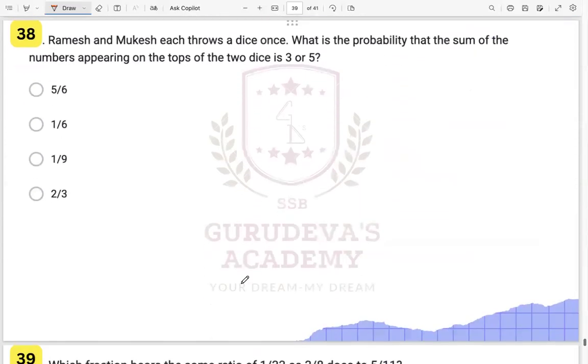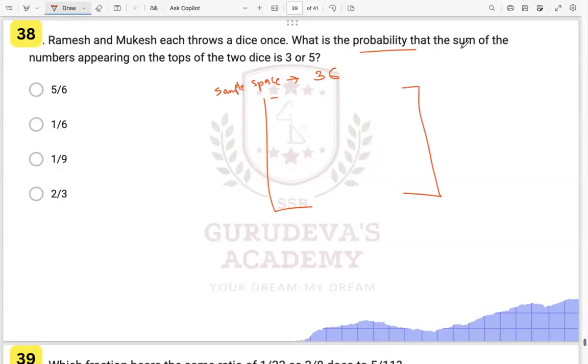Now this one is saying Ramesh and Mukesh each throw a dice. Now we have the probability questions over here. This type of question will be appearing in your exam. So we have two dice, right? So what is the sample space? The sample space will be 36 over here.